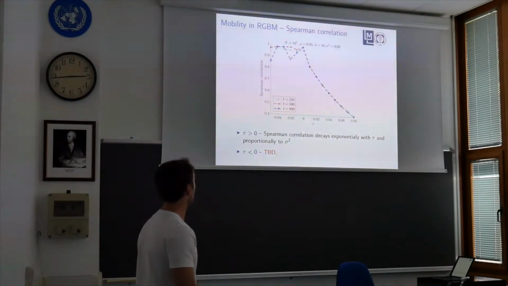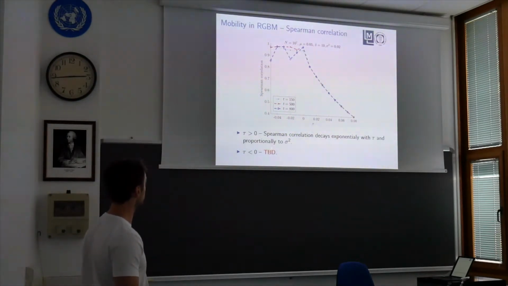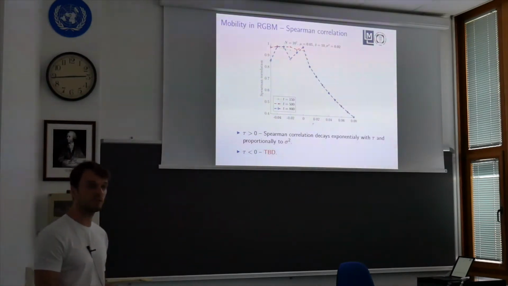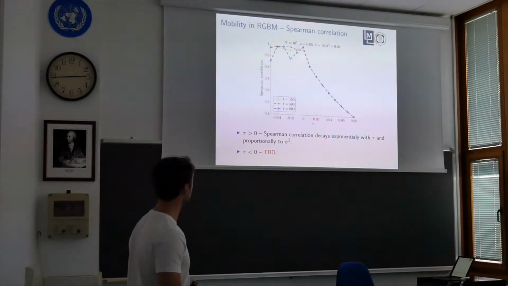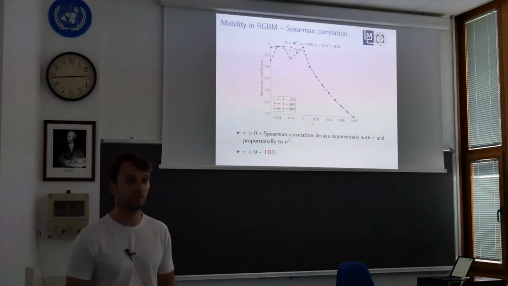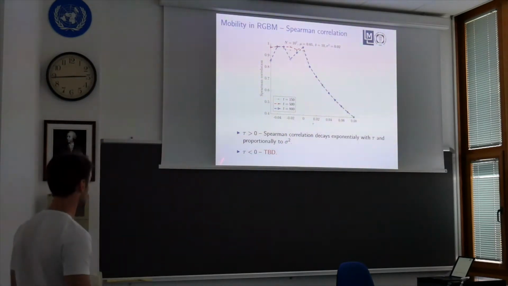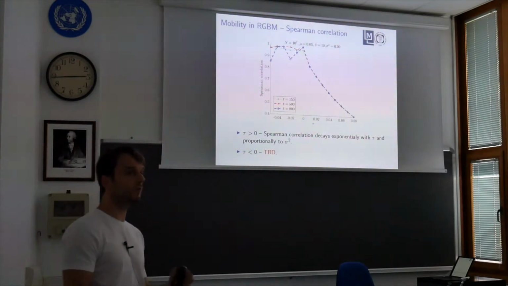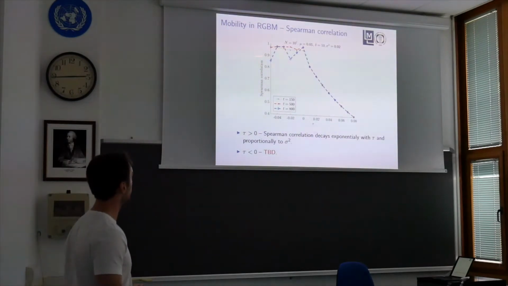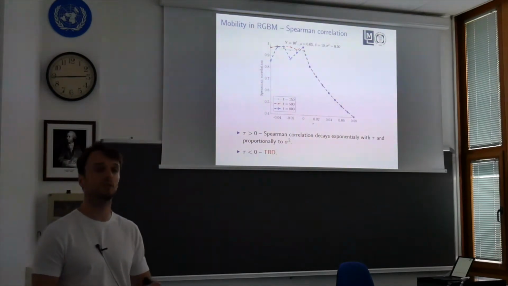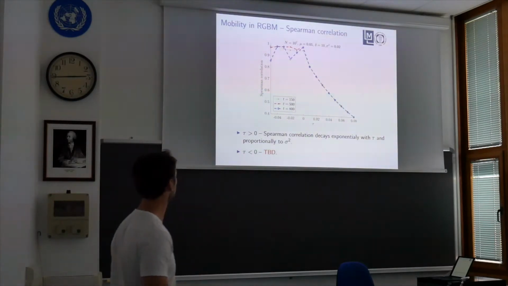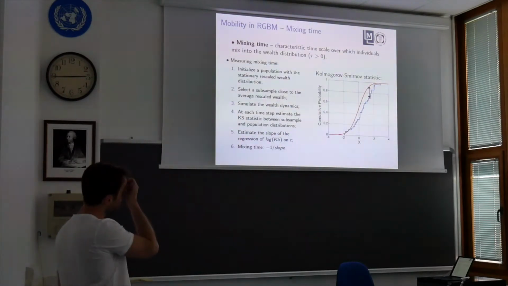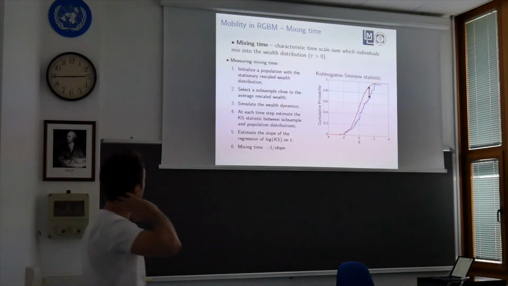It also decays proportionally to sigma, so this graph would just be shifted to the left for different sigmas. However, for the negative tau regime, we don't understand what's happening, and we're saying that this will be determined in some future work. But here we would just like to say that mobility is not among the whole population, but just among certain subgroups of the population.